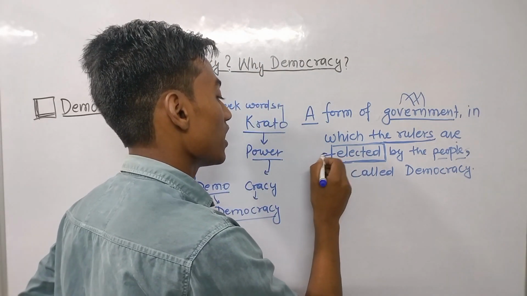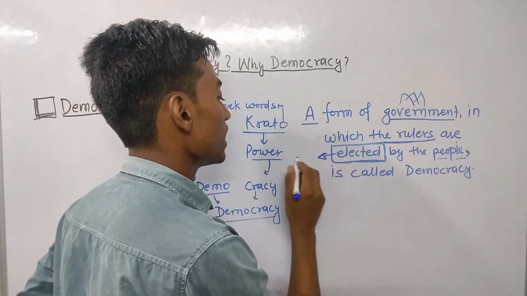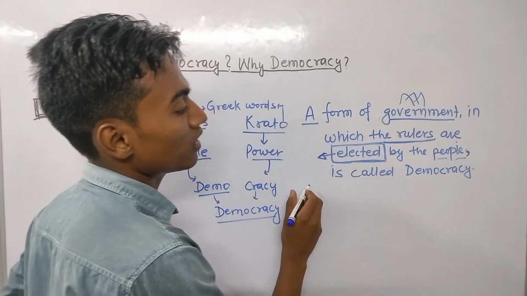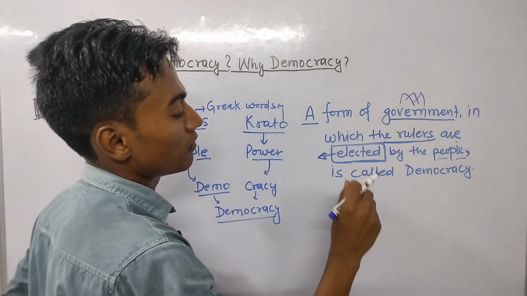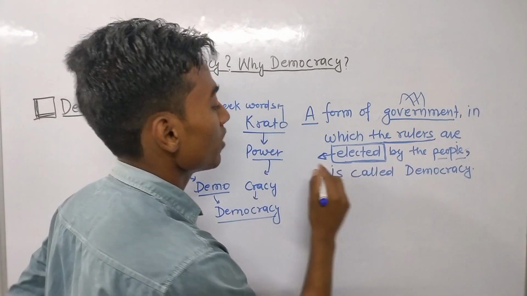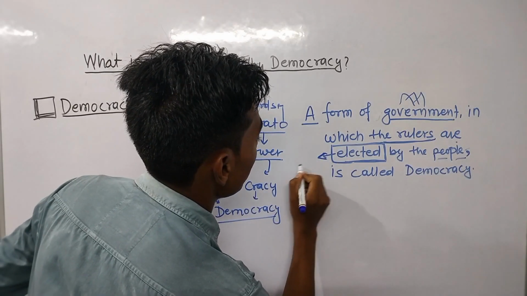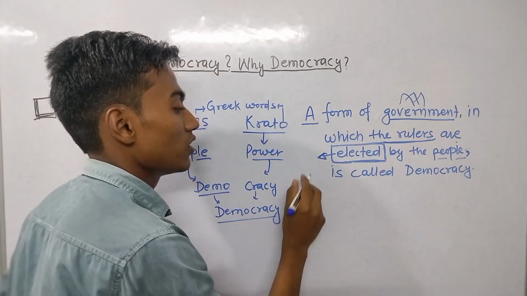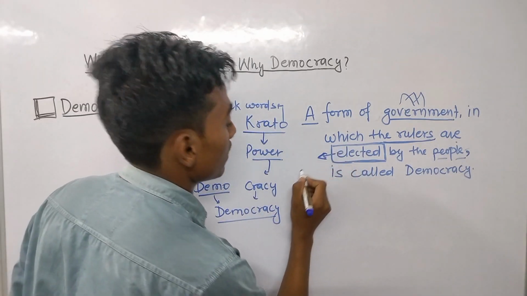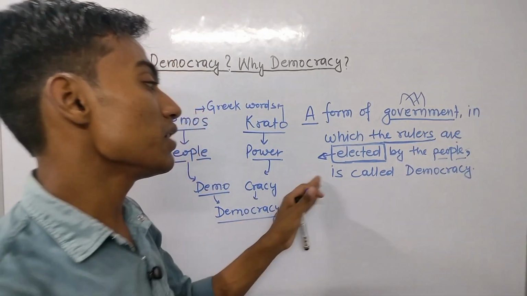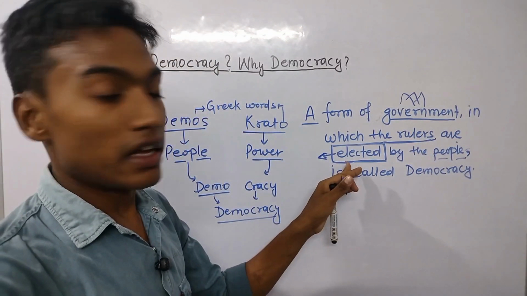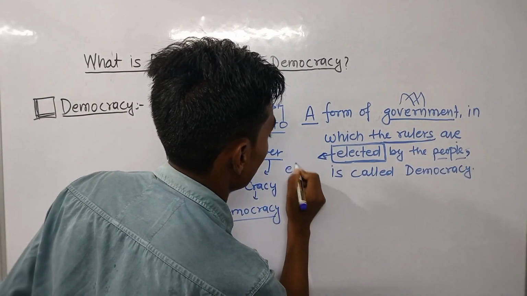Elected in the sense there is no system of appointment, there is no hereditary system to be a ruler, to make a ruler. Means anyone can be the ruler by election.